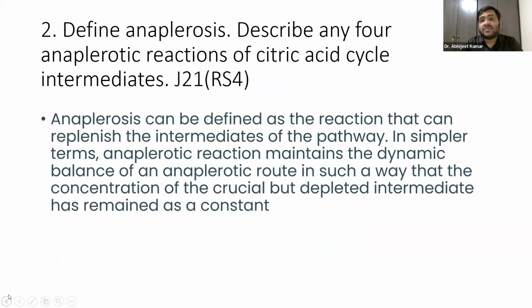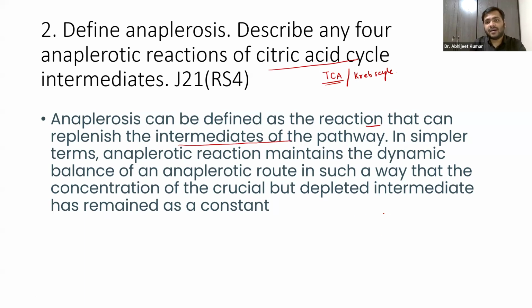Define anaplerosis. I have already discussed this in the last session, guys: the anaplerotic reactions of the citric acid cycle. We have already discussed the tricarboxylic acid cycle, which we also call the Krebs cycle. Now, anaplerosis is defined as the reaction that can replenish the intermediates of the pathway.